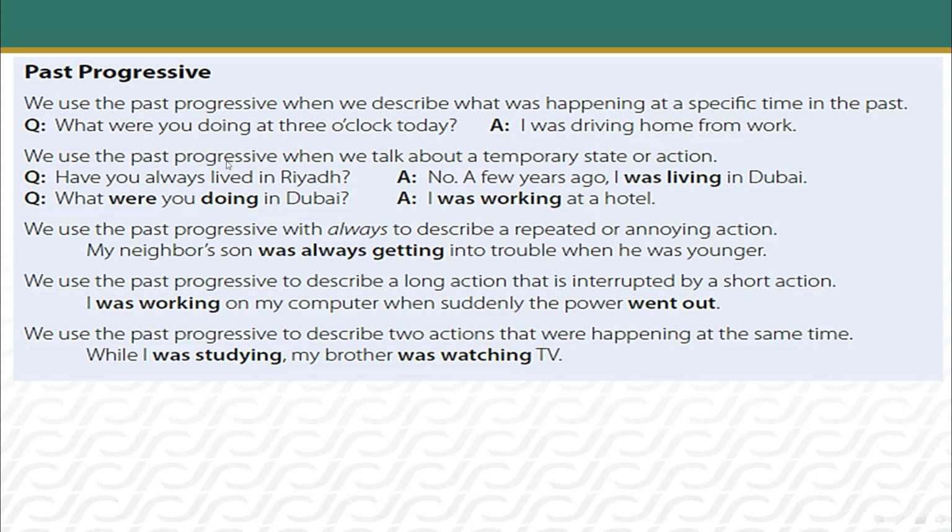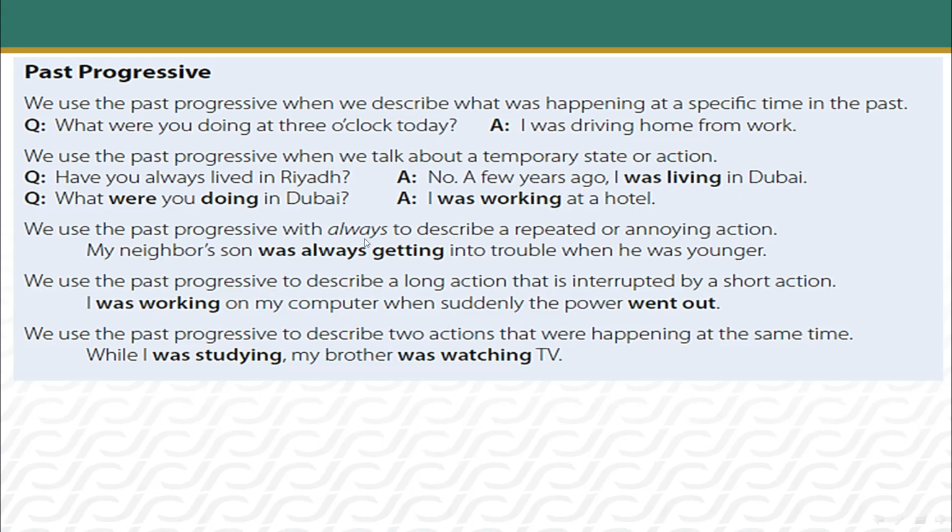We use the past progressive when we talk about a temporary state or action. Have you always lived in Riyadh? No, a few years ago I was living in Dubai. What were you doing in Dubai? I was working at a hotel. So this is a temporary state. Was working and was living is a temporary state.